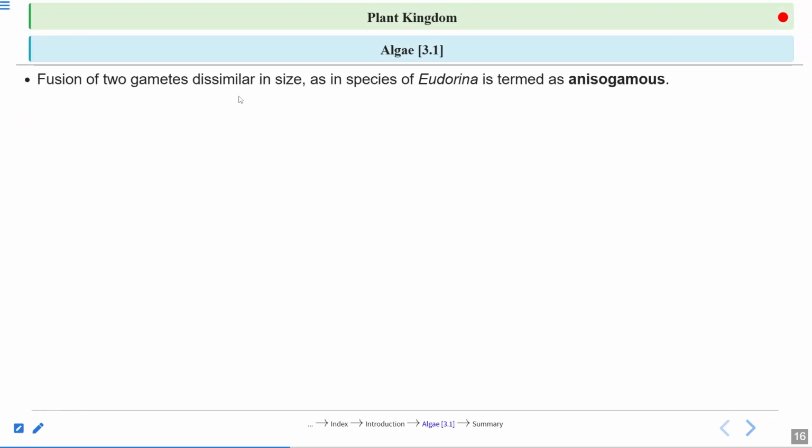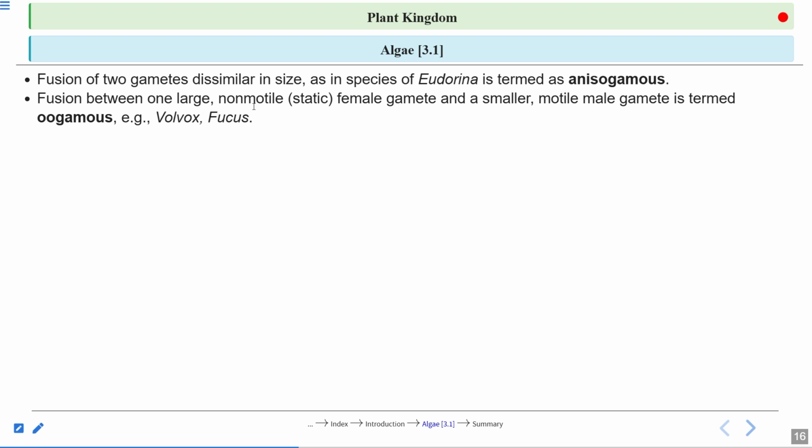Now, fusion of two gametes dissimilar in size. If the gametes are dissimilar in size, as in the species of Eudorina, so you have to learn this name, Eudorina. This is the name of the algae in which we see an anisogamous type of sexual reproduction, or you can say the fusion of gametes dissimilar in size, right?